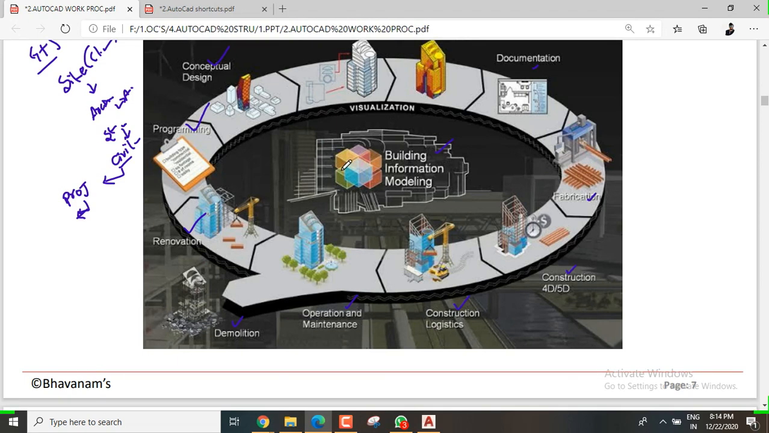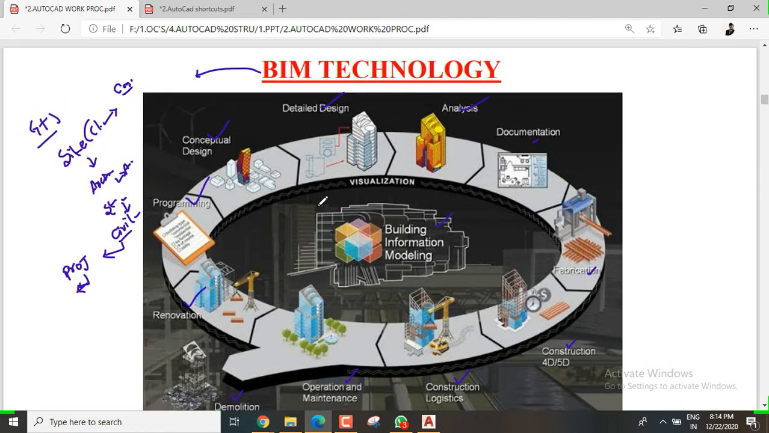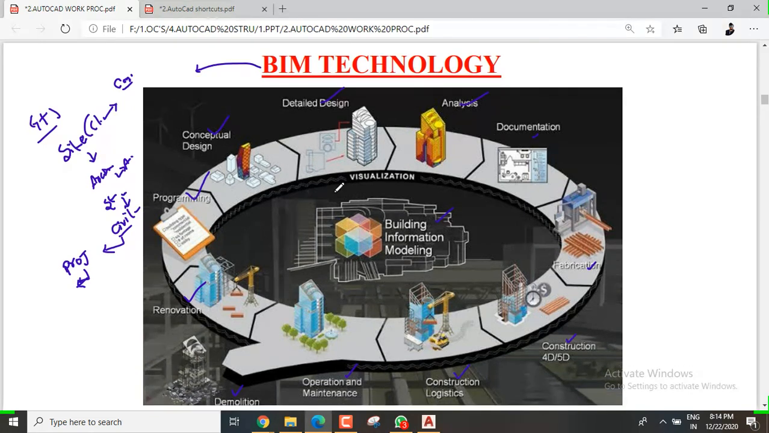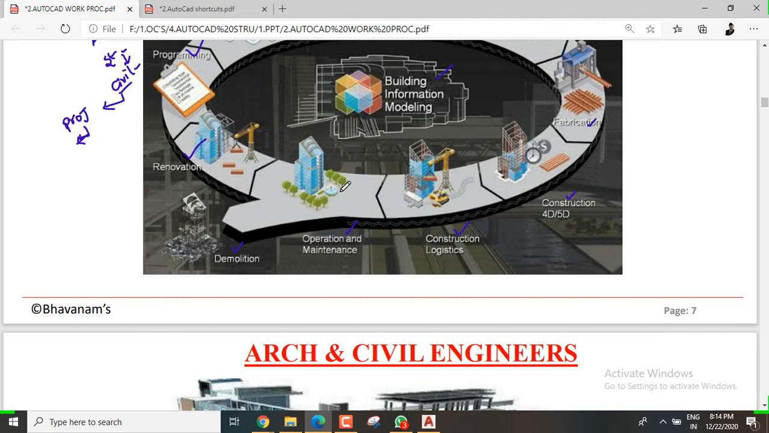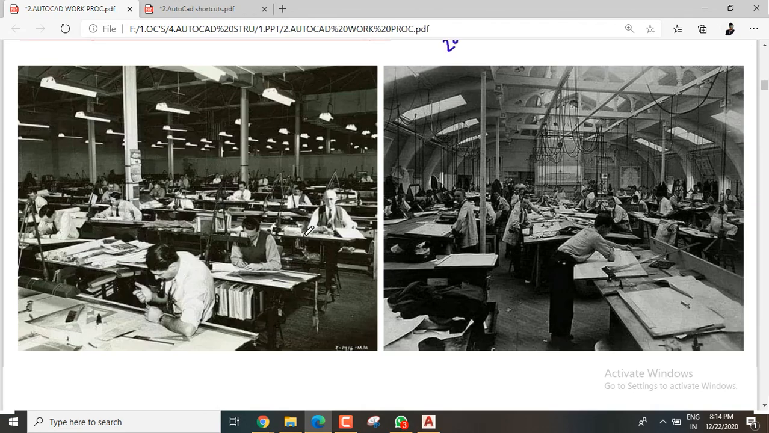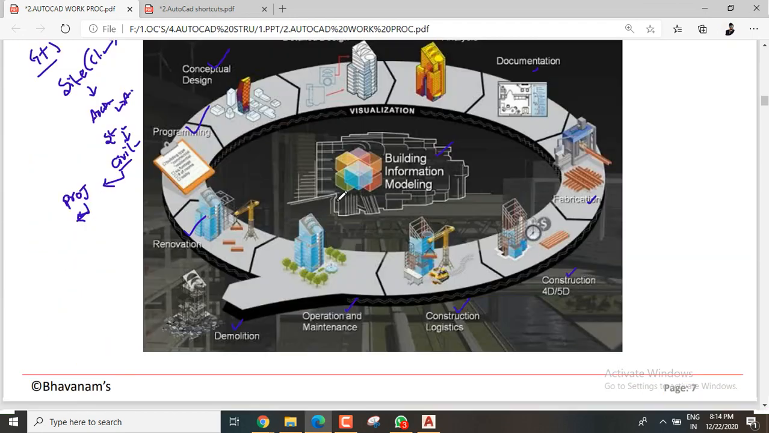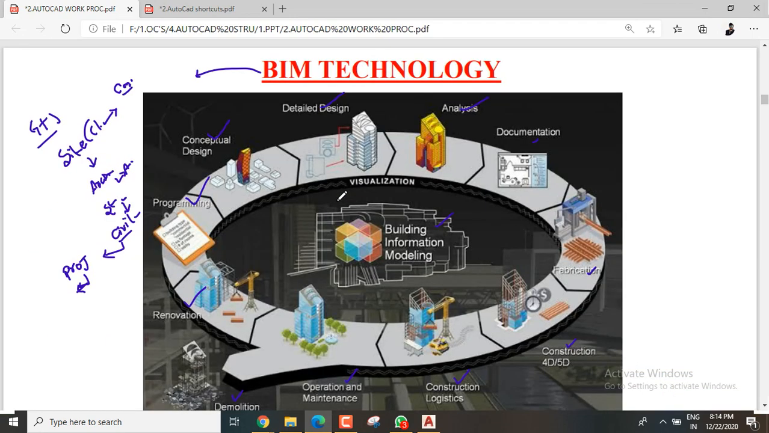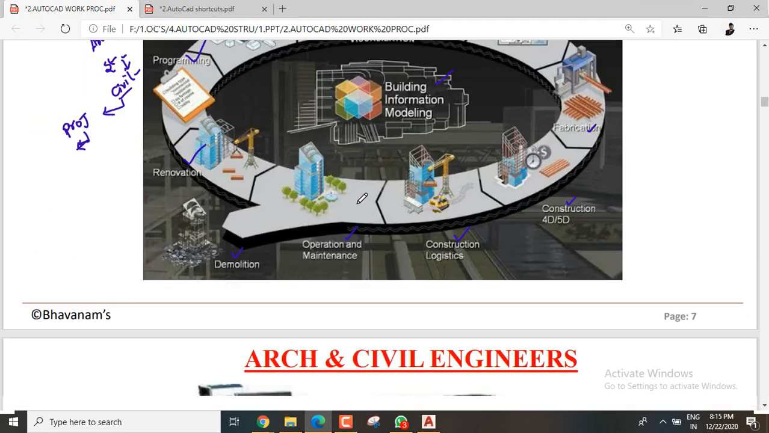in the upcoming 20 to 40 years, you don't need to worry about anything if you are familiar with the technologies. If you don't like technologies, you can't do anything. These things will be expired: pencils and papers and drafters, everything will be expired. So right now we need to run with the technology. That's the main important thing.